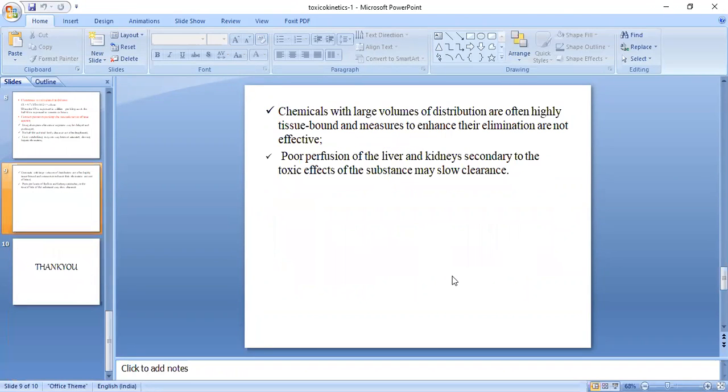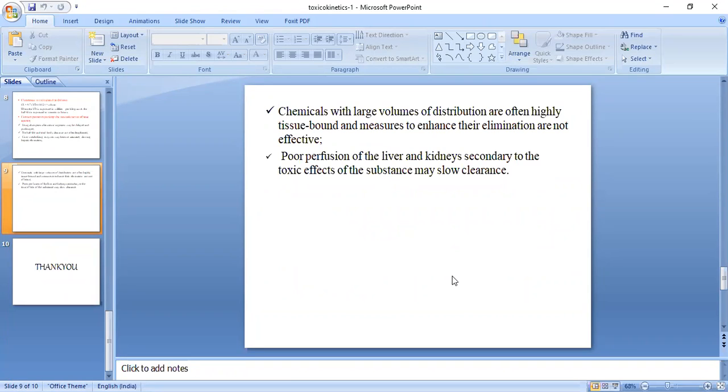Chemicals with a large volume of distribution are often highly tissue bound, and measures to enhance their elimination are not effective. Obviously they will bind to tissue, and their elimination will not take place at a particular time.